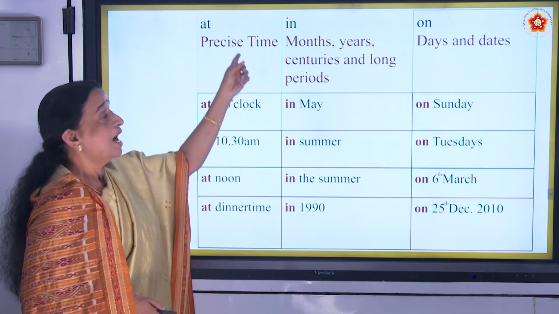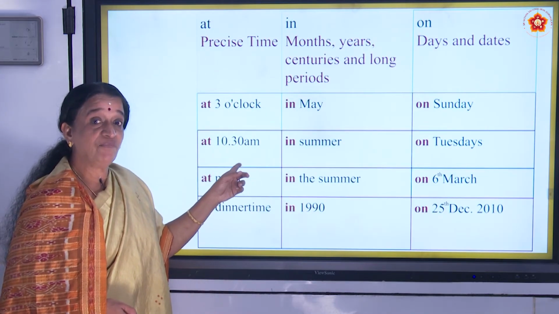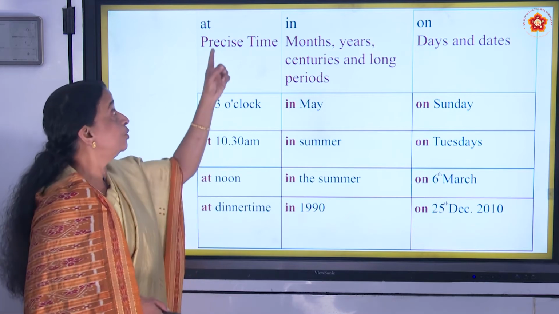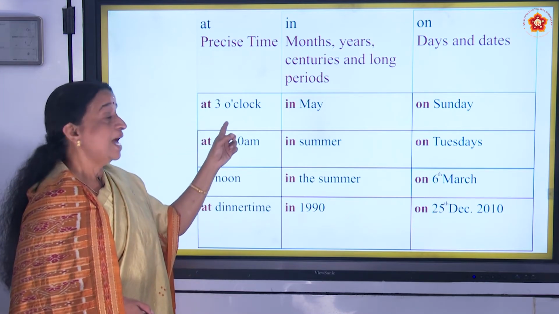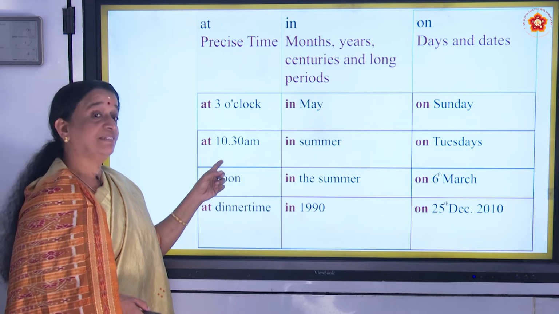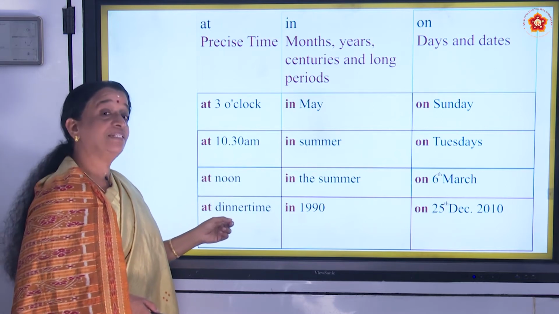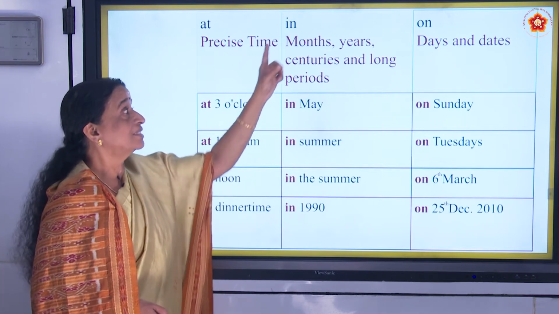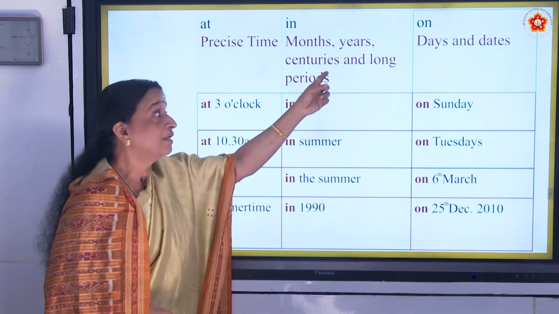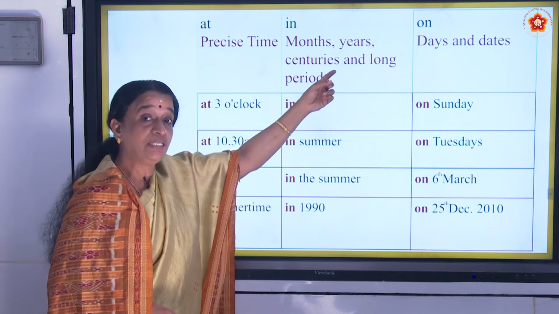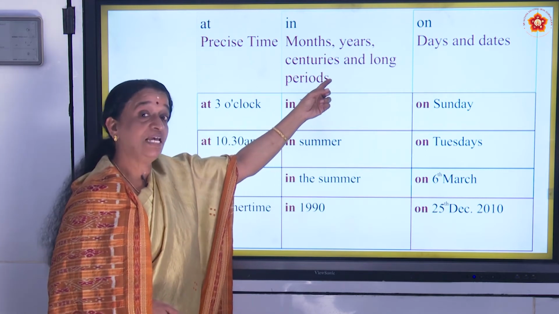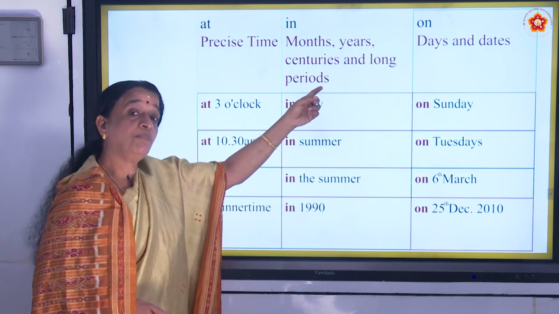Next, I have given you the precise time. When it is a precise time, you use at. At 3 o'clock, at 10:30 a.m., at noon, or at dinner time. Next is the preposition in, which tells something about the months, years, centuries, and long periods.